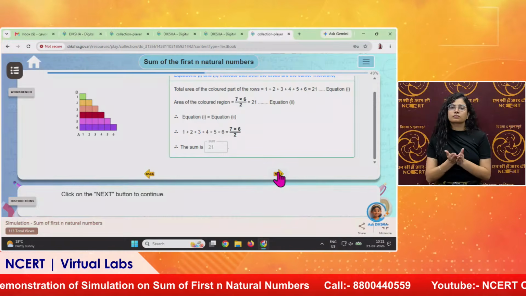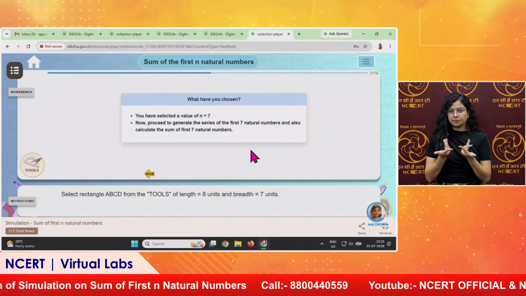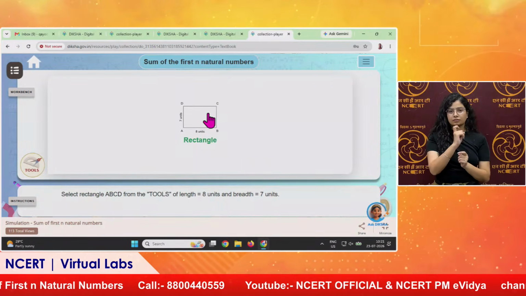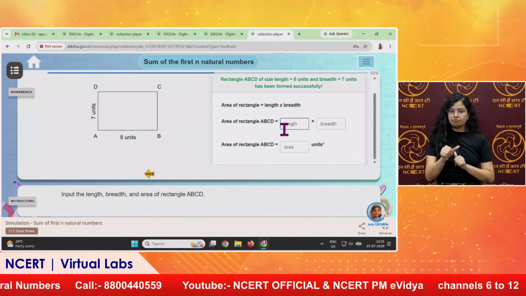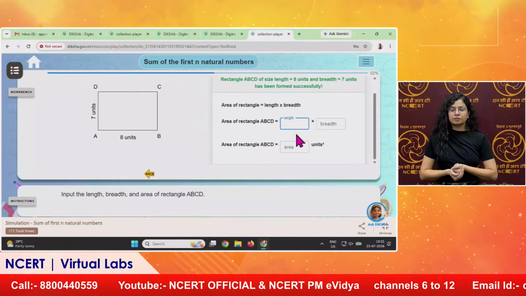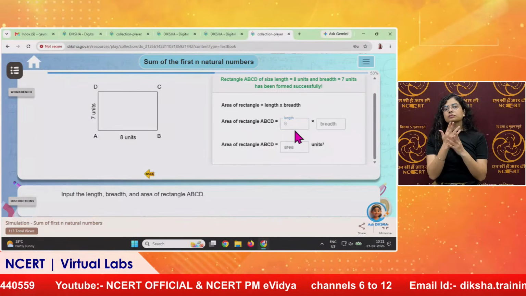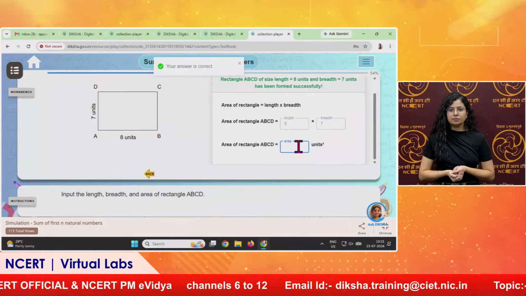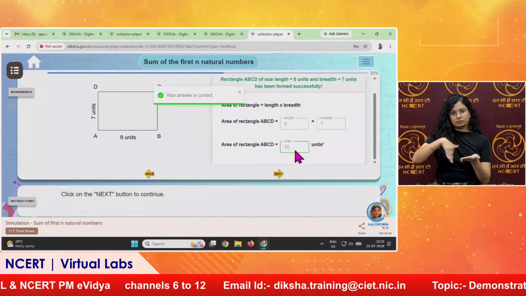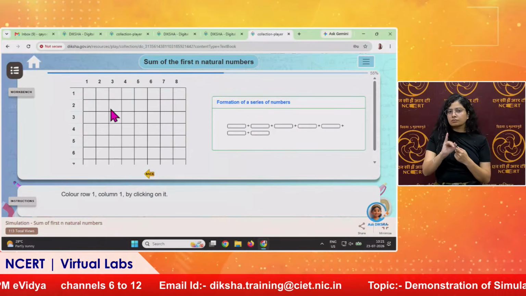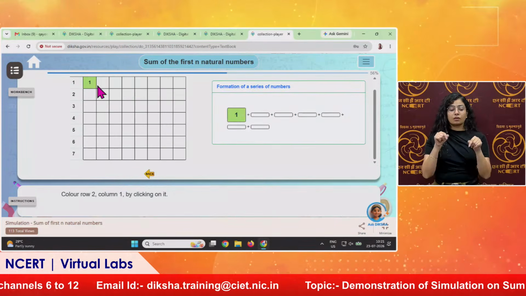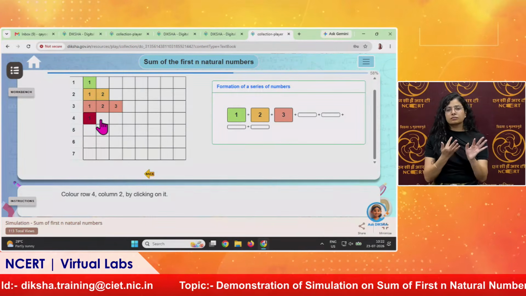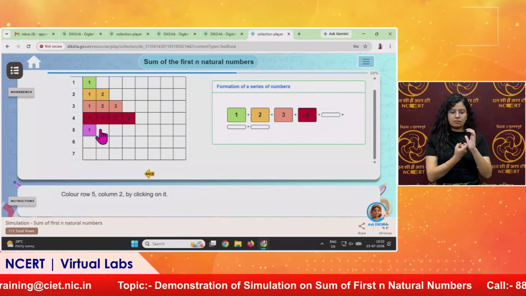Similarly, we will go for the next step. Now we will take 7 numbers and we will follow the same procedure. Here what is the length? Length is 8 and breadth is 7. And what will be the area? 56. Again we will color these numbers representing the area of each square unit.